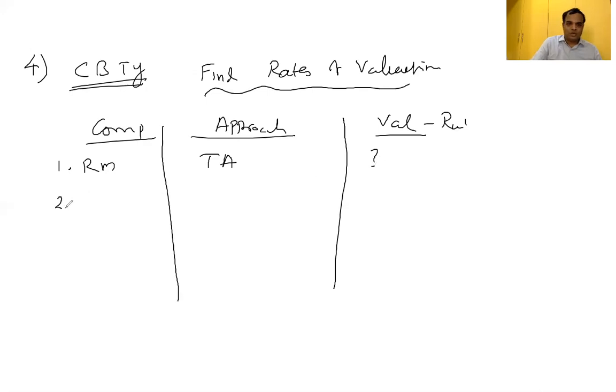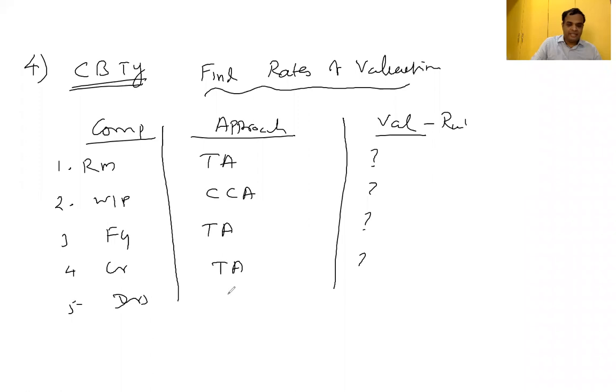Each one carries 1 mark. Then WIP, they give under cash cost approach, question mark. Third one, finished goods, total approach, question mark. Fourth one, creditors, again total approach, question mark. Fifth one, debtors, cash cost approach, question mark. So each one carries 1 mark, a 5 mark question.